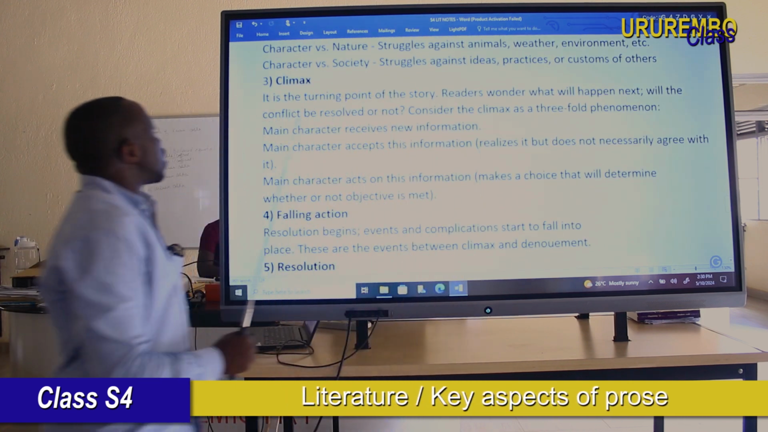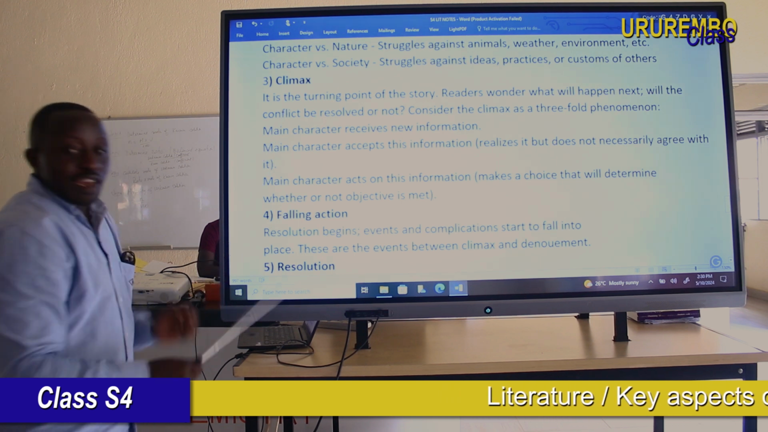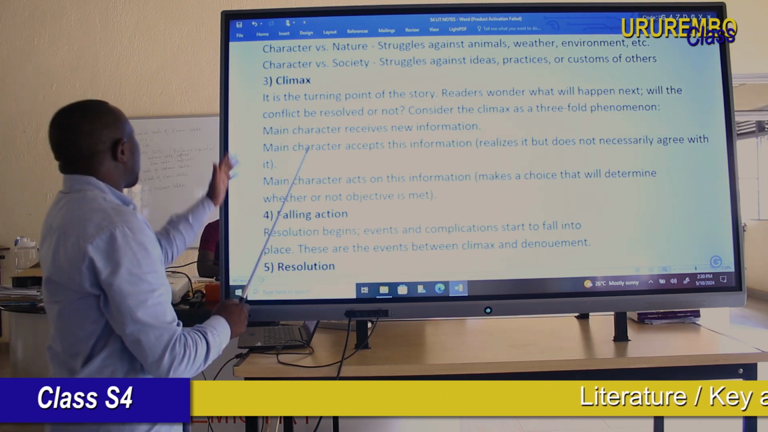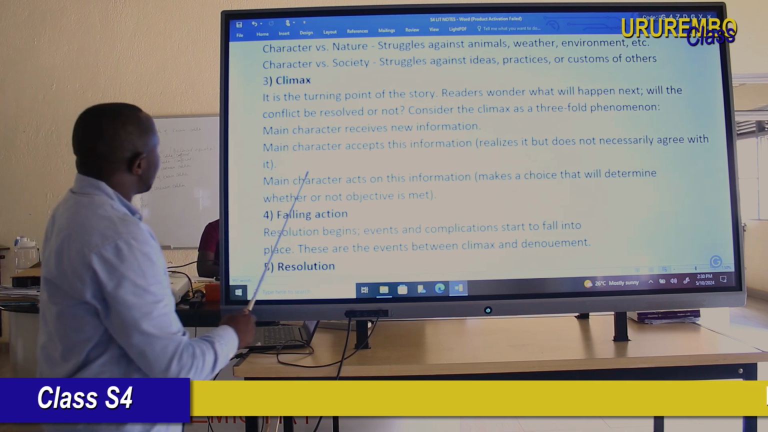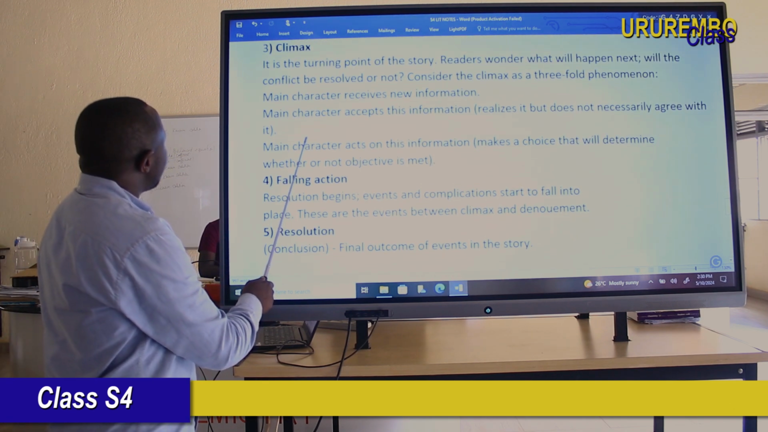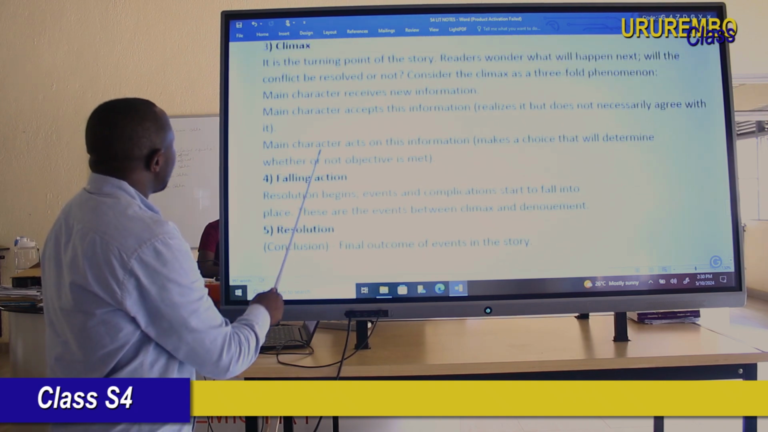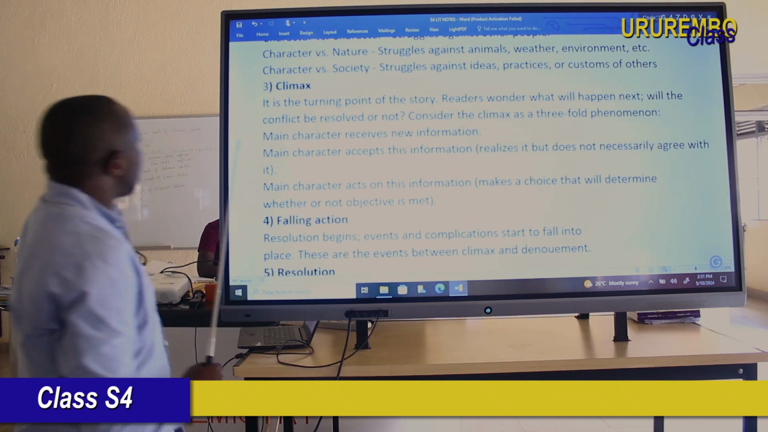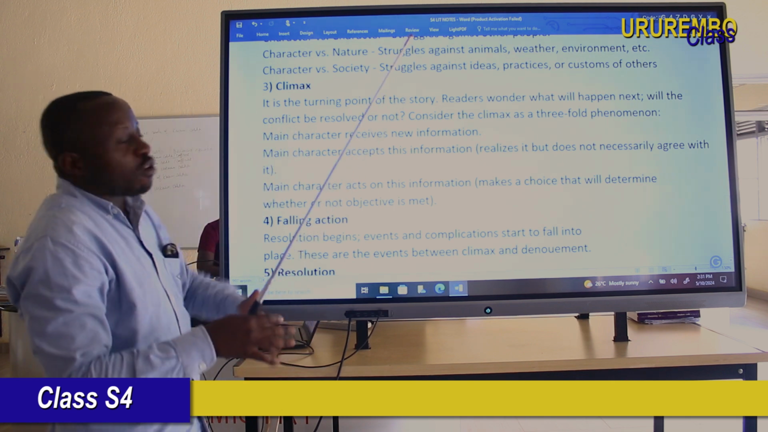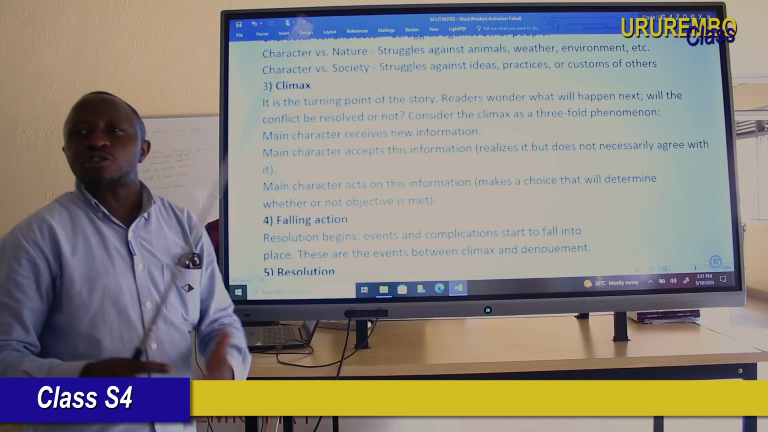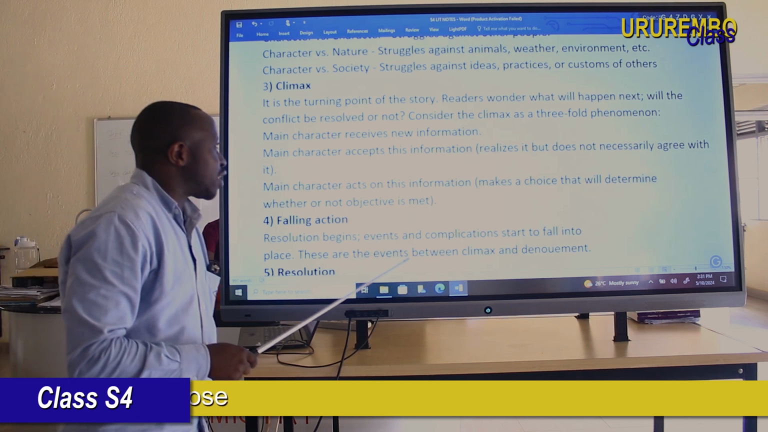Dear student, we are now on the third part of plot. The third part of plot, dear student, is climax. What is a climax? I will have a chance to show you on a chart clearly. But you can see, dear student, a climax is the turning point of the story. When I say turning point of the story, what does it mean?